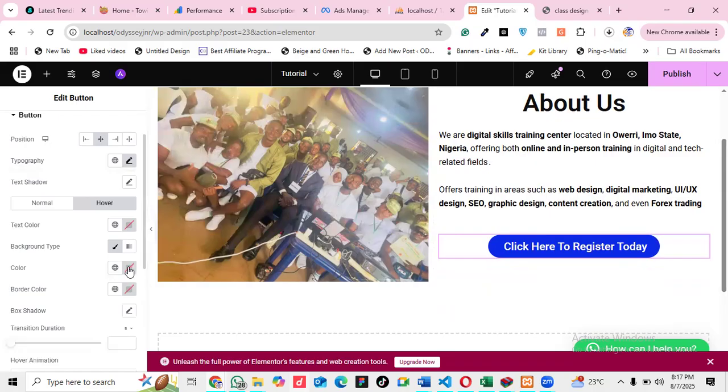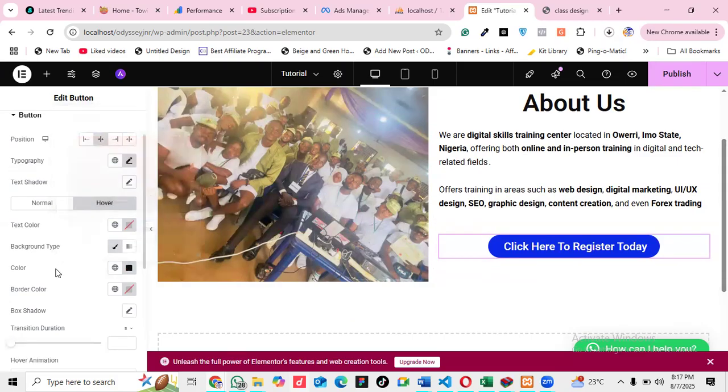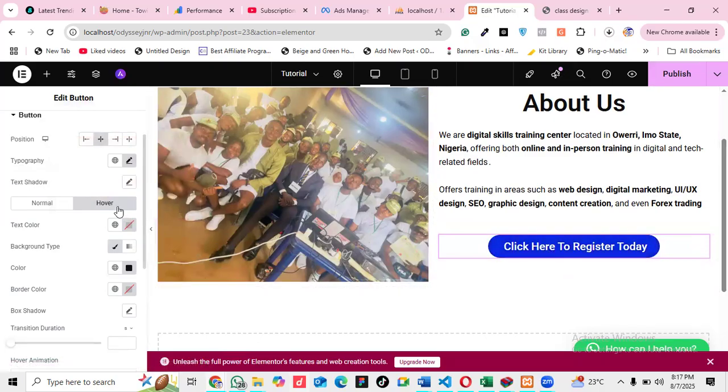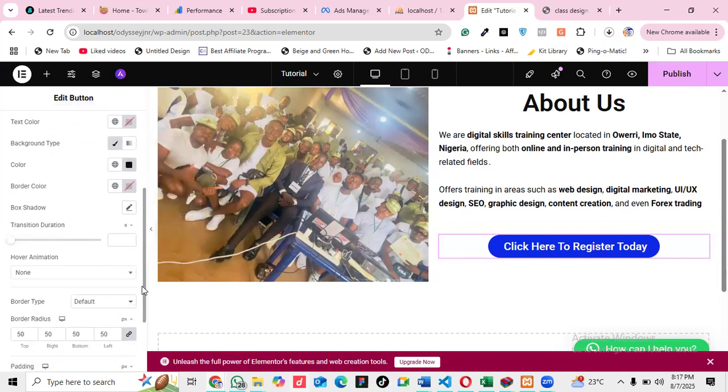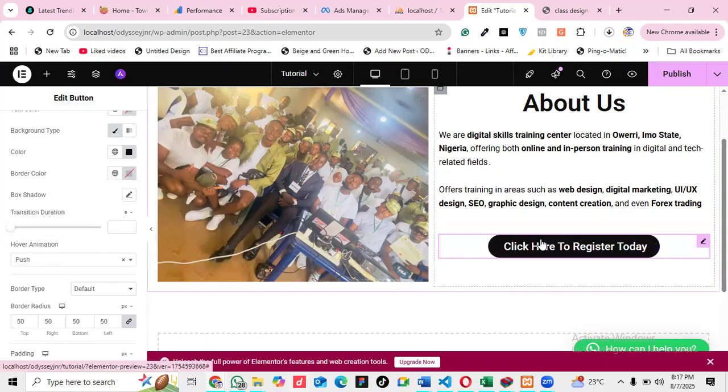Then first of all, I will change the color so that whenever somebody takes their hand today to the button, it will change color. You see now, once I take my mouse to it, it will change color. That is called over. Then there's what we call over animation. Also, I scroll down to over animation. That means whenever somebody takes their mouse or their hand to the button, it should be able to do something. See?